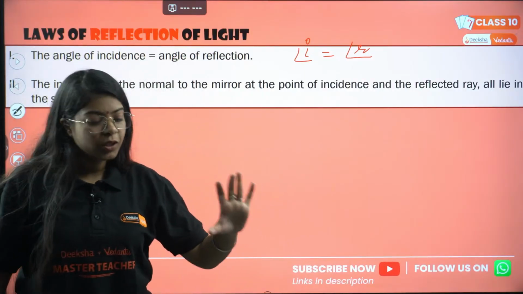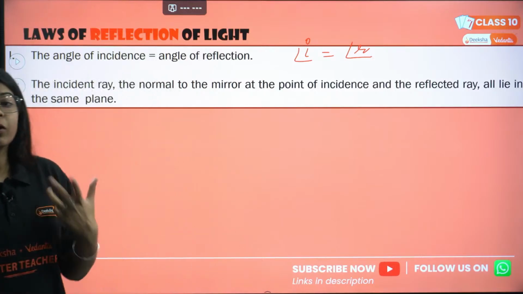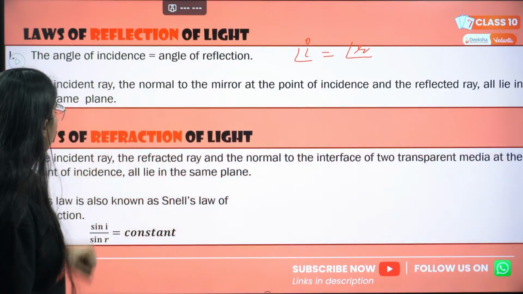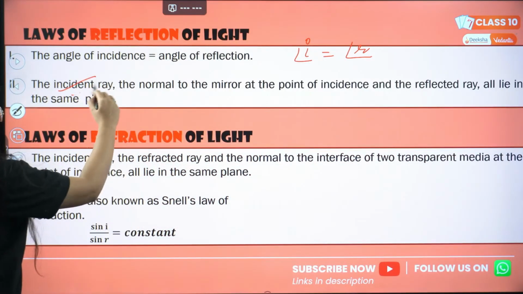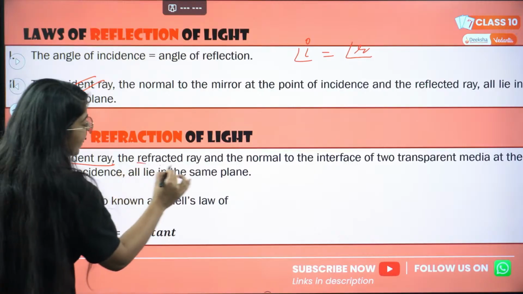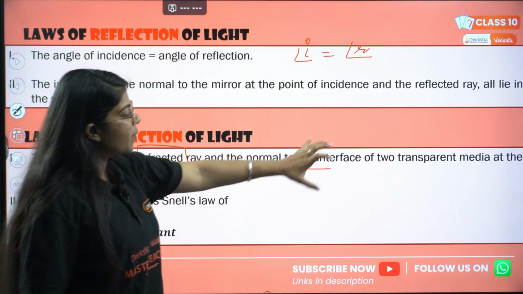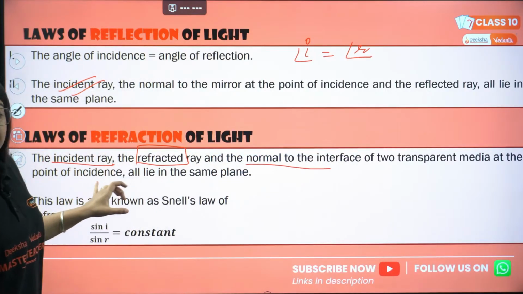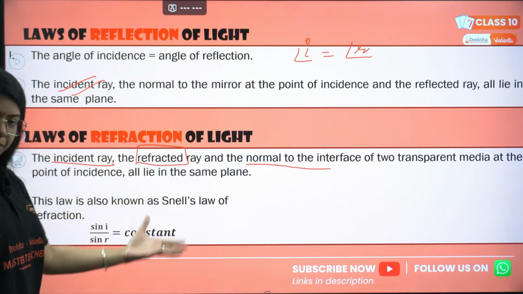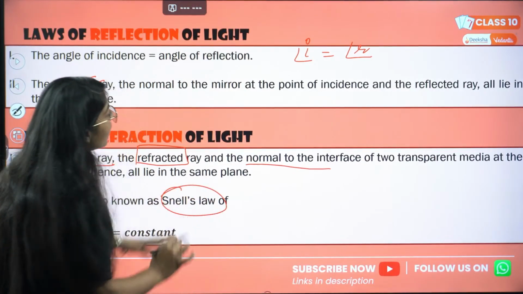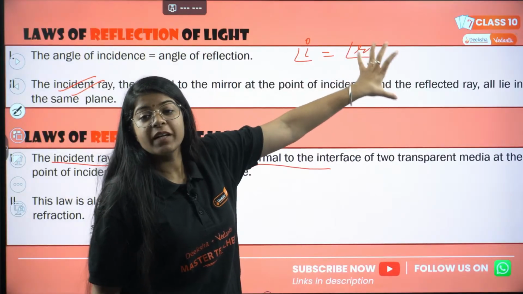Okay. We are here, laws of reflection of light. Are we done with the laws of reflection? Then what do we have to study? Refraction. What are the laws of refraction of light? Again, this is the same. The incident ray, the refracted ray, and the normal to the interface of two transparent media at the point of incidence all lie in the same plane. Correct? And this has a Snell's law.